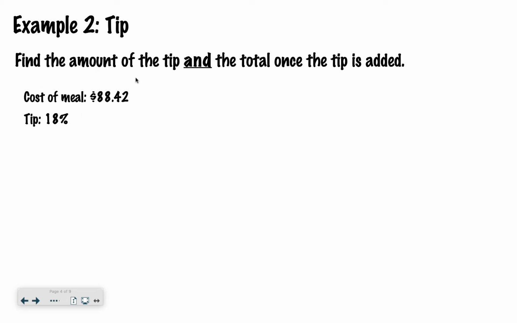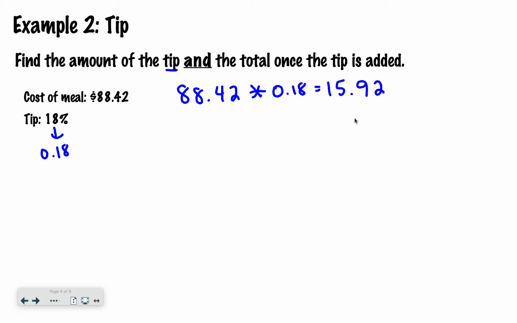The directions say to find the amount of the tip and the total once the tip is added. Okay, so since I want to know what the tip is, I have to do it the slightly longer way. I'm going to say 88.42 times 18% tip would be 0.18. So 88.42 times 0.18, I get 15.92. So that's my tip.